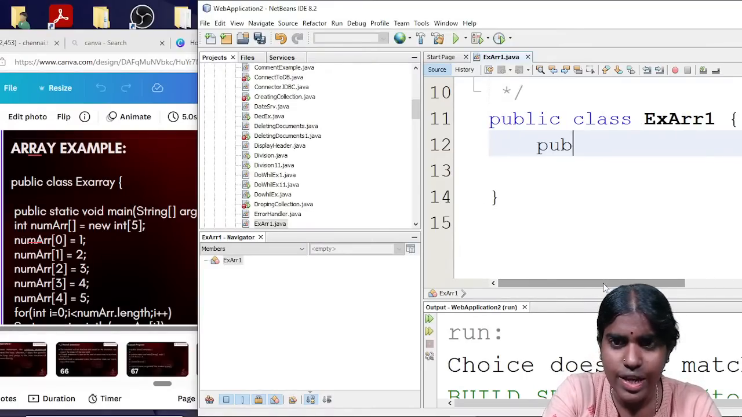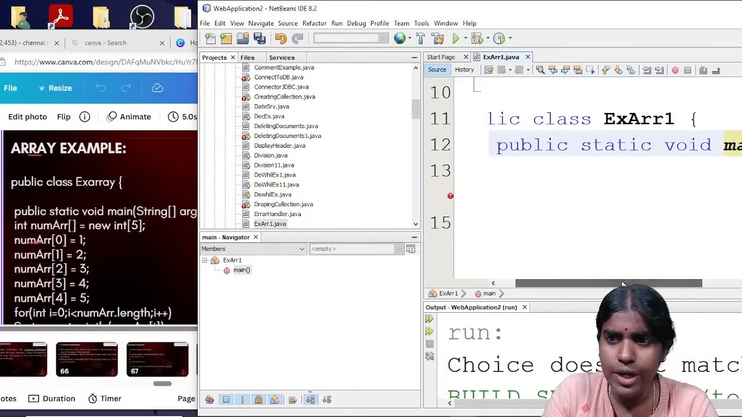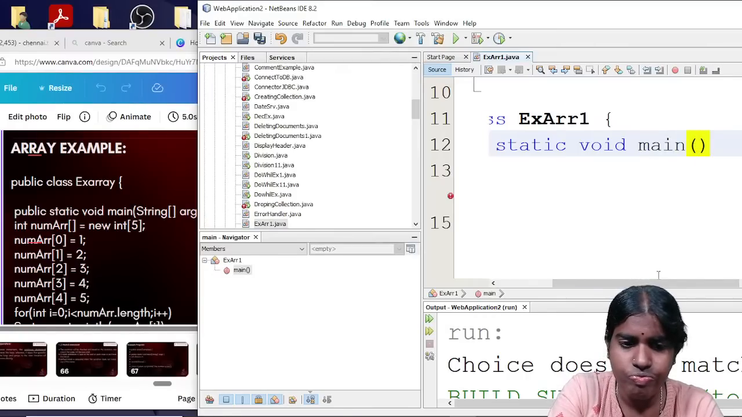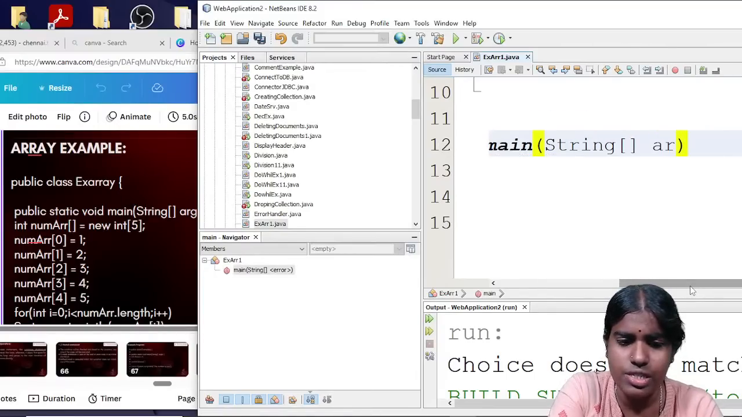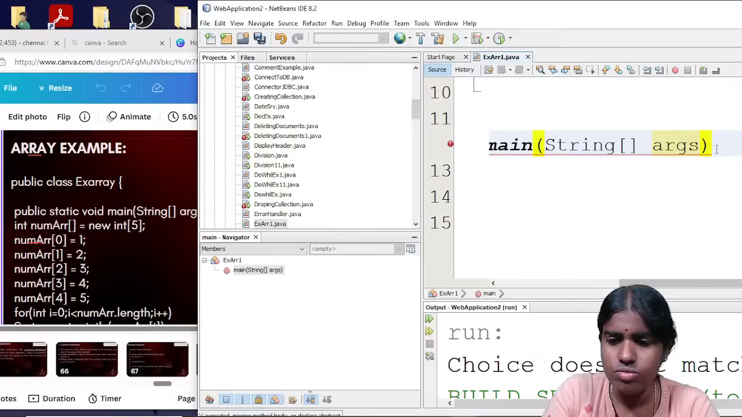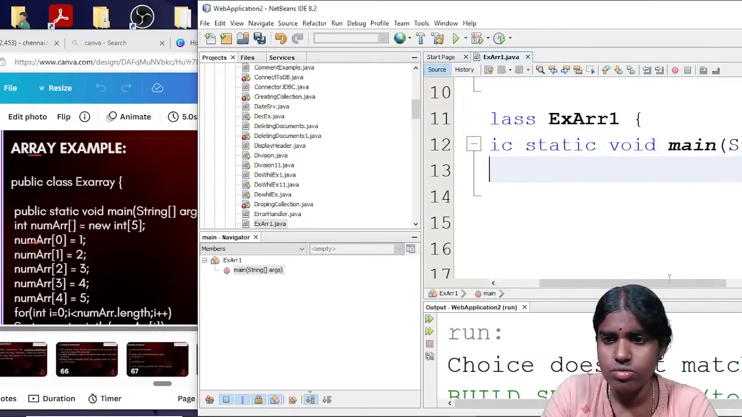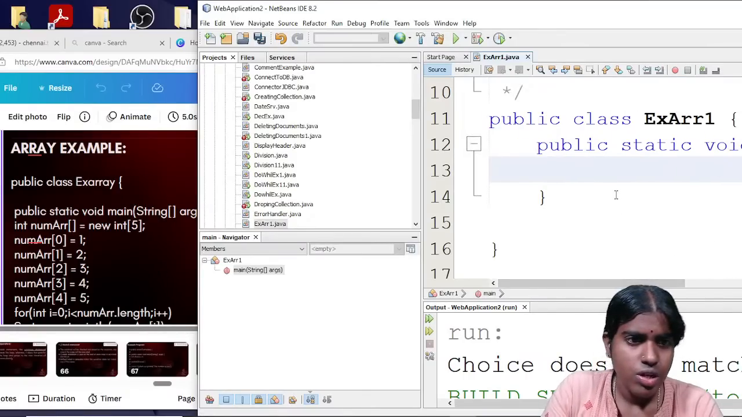So I am just giving here public static void main. The argument is passed as a string array, String[] args.